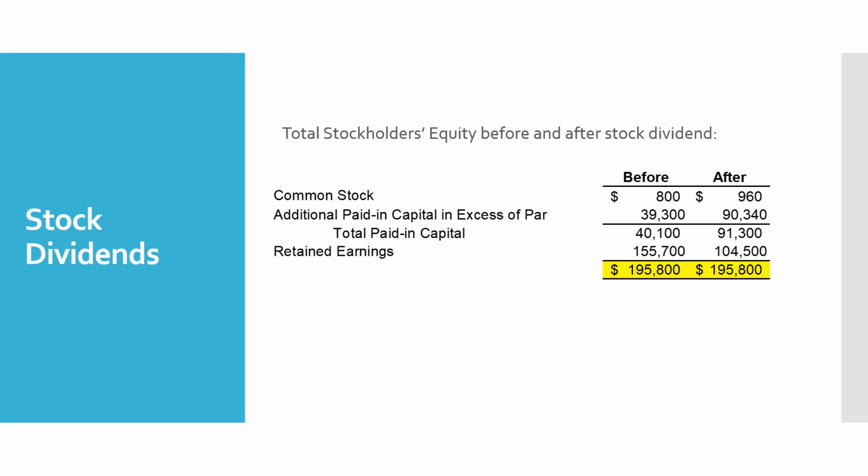So if we take a look at our stockholders' equity section before and after the stock dividend, we see that the total doesn't change. In both cases, we have total stockholders' equity of $195,800. We've just moved an amount out of retained earnings and into paid-in capital. So stock dividends don't decrease assets or equity, they just change the composition of your equity.